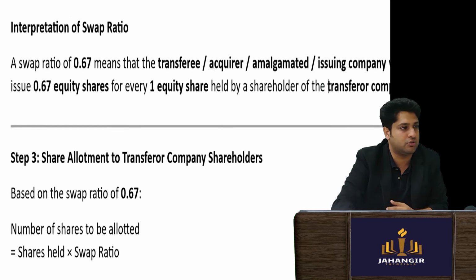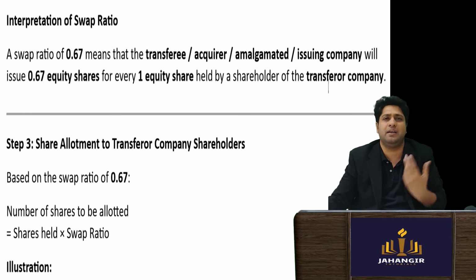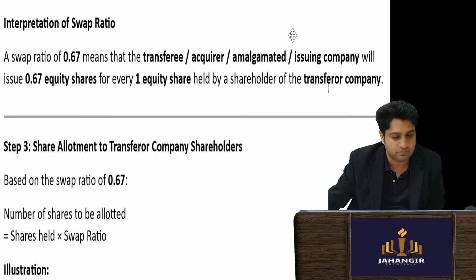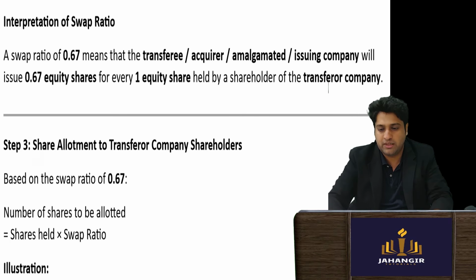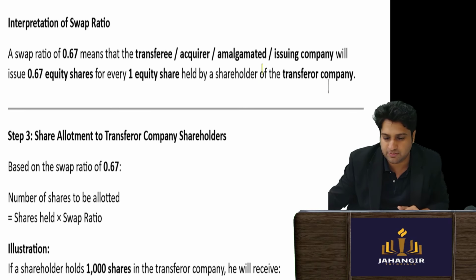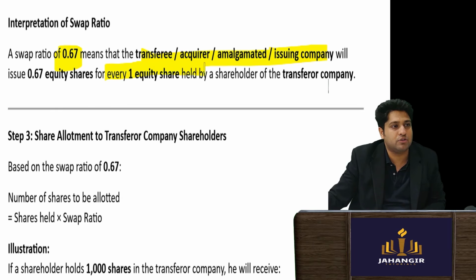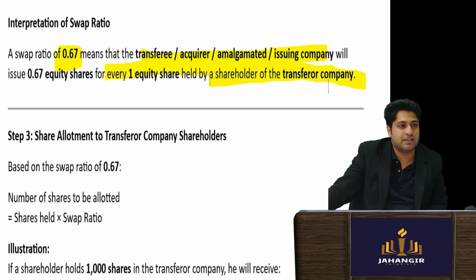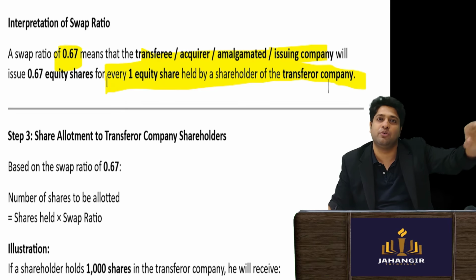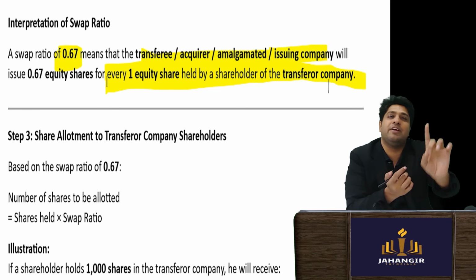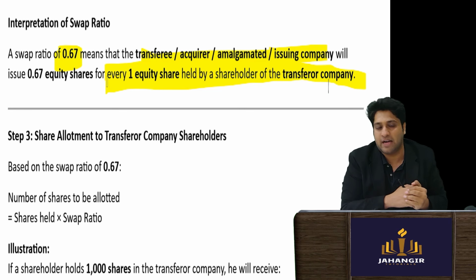So how is the swap ratio framed? Pay attention that it is always the issuing company, the denominator company, that will issue shares. We will issue 0.67 for every one share that you had held. Why? Because we are bigger in size. So we will give you 0.67 of issuing company shares for every one share that you had held in the target company.